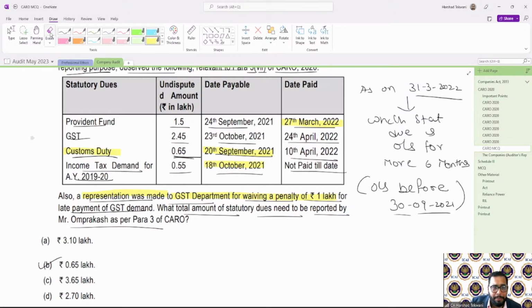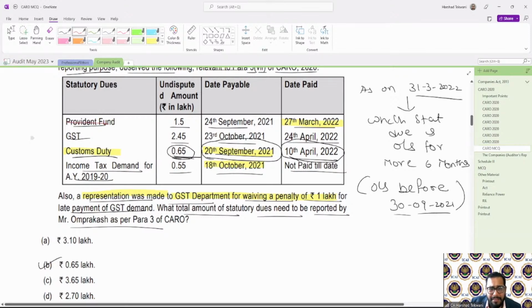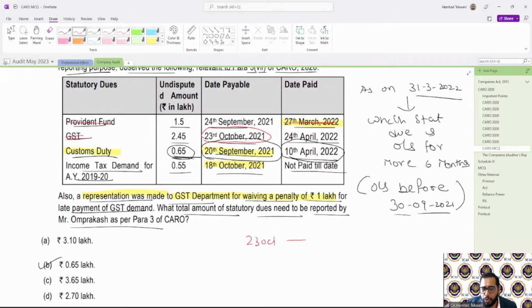So this is the only item I can see which has a due date before 30th September and is not paid till 31st March, because it is still outstanding on the last day of the financial year. This will be my only answer. This is not the answer, because it has been paid before the close of the financial year. This will not be there because it is not due for 6 months as on the last day of my financial year. If you count 23 October to 31st March, this will be less than 6 months.